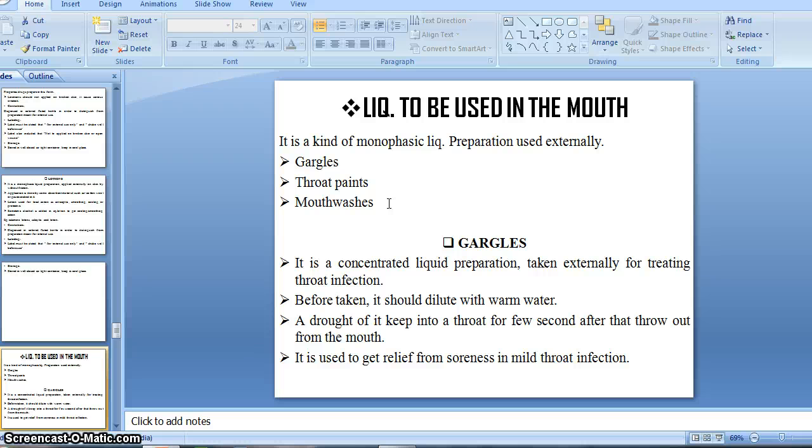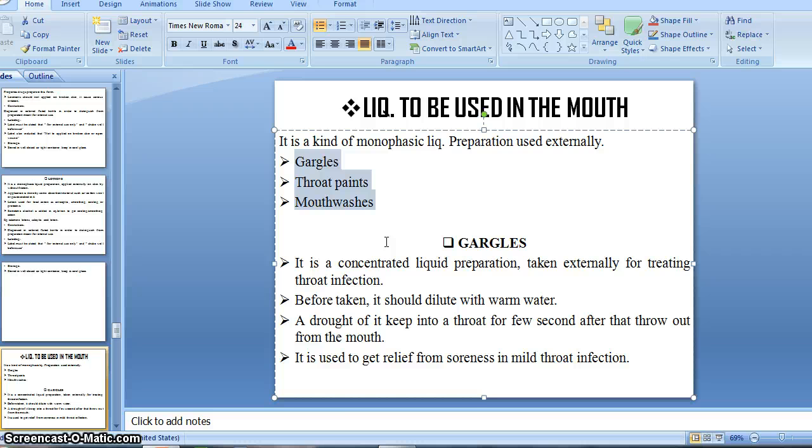There are three kinds of liquid which we generally use: gargles, throat paint, and mouthwash.